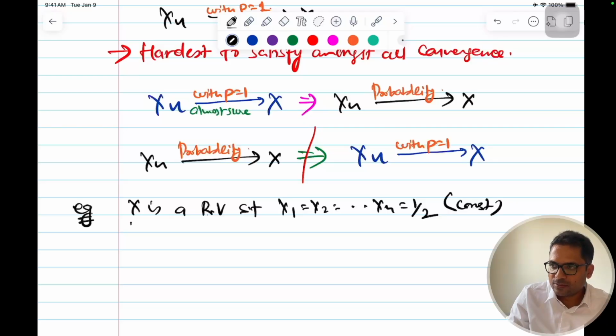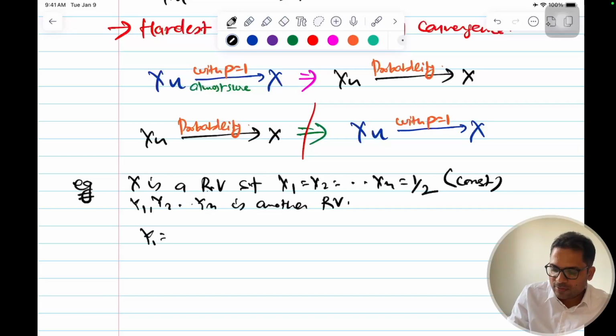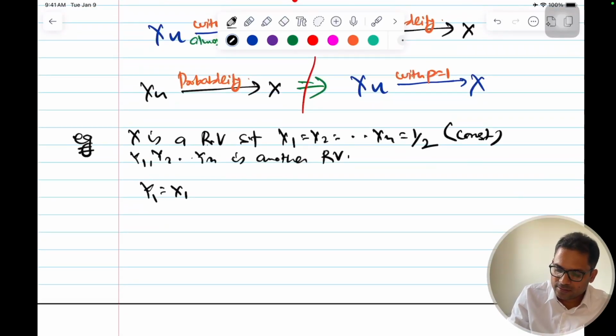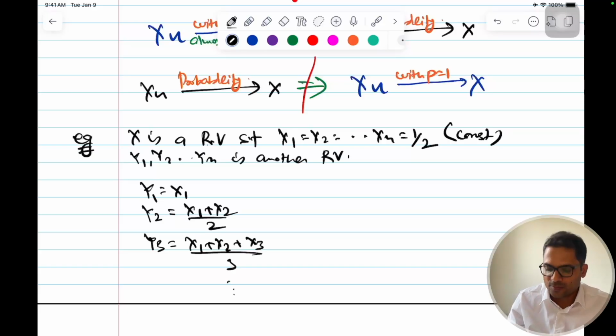And then y1, y2, yn is another random variable such that y1 is equal to x1, y2 is equal to (x1 plus x2) by 2, y3 is equal to (x1 plus x2 plus x3) by 3, and so on.